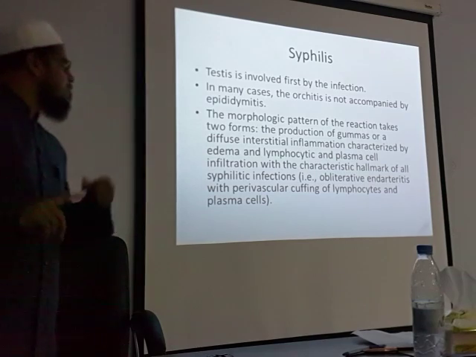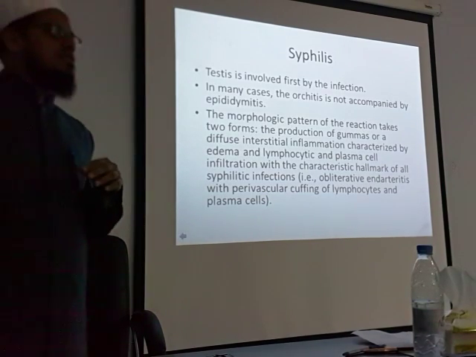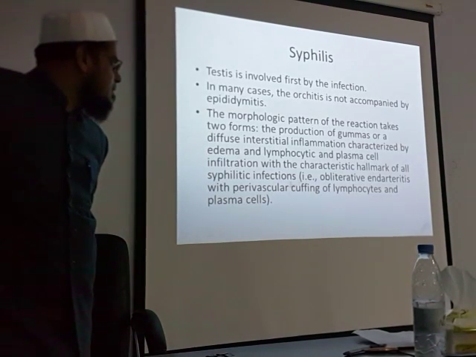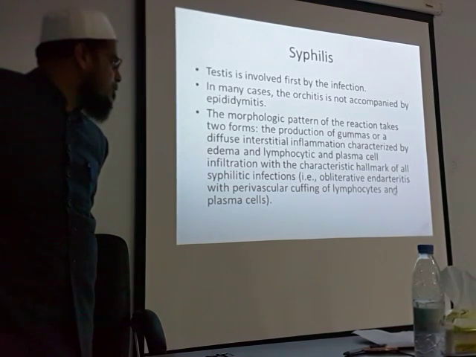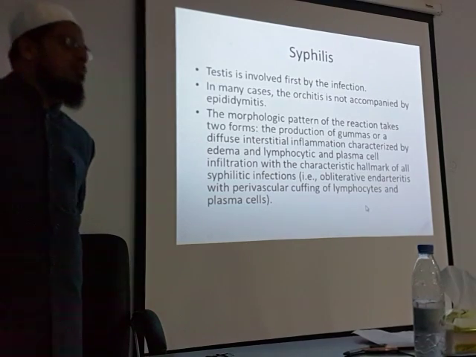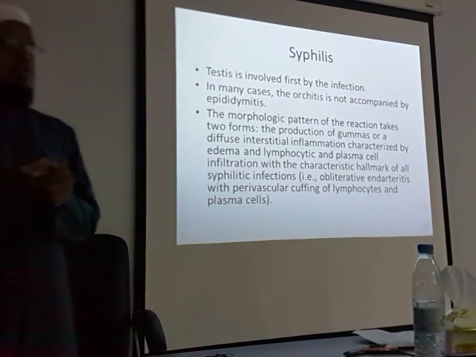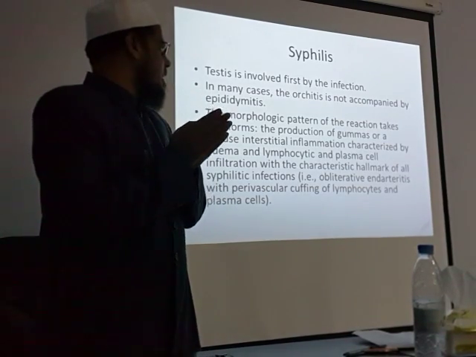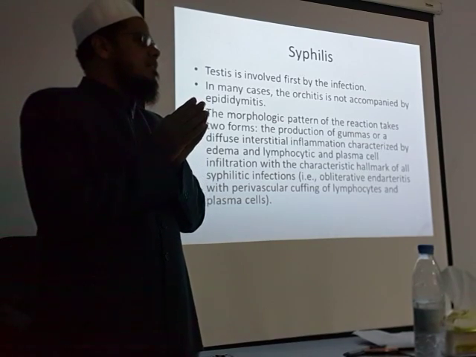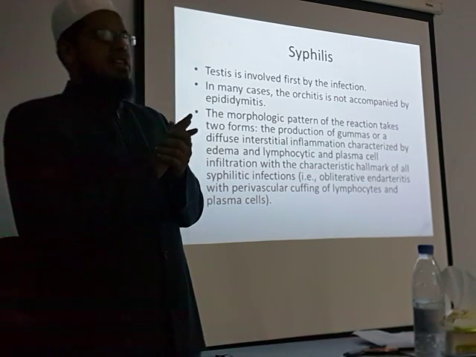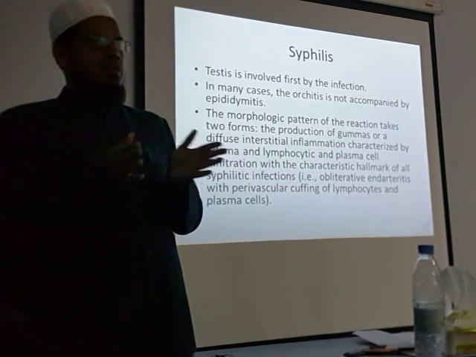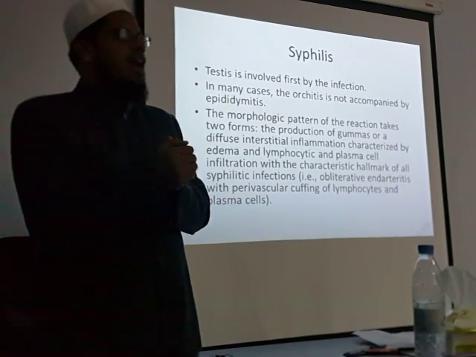Okay? In microscopy, what you will see, all those are gross. In microscopy, you will see obliterative endarteritis with perivascular cuffing of lymphocytes and plasma cells. What do you mean by this? A blood vessel is there, okay, and arteritis means some organs have end arterial supply, and after that some organs have collateral circulations like that.